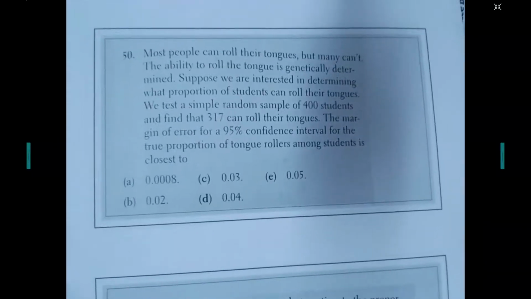Most people can roll their tongues, but many can't. Can y'all do that? Do you know what I'm talking about when you say roll the tongue? Like turn it into a, pull the sides up. I'm doing it right now, not that you can see me. It is interesting to see how many can and how many can't.